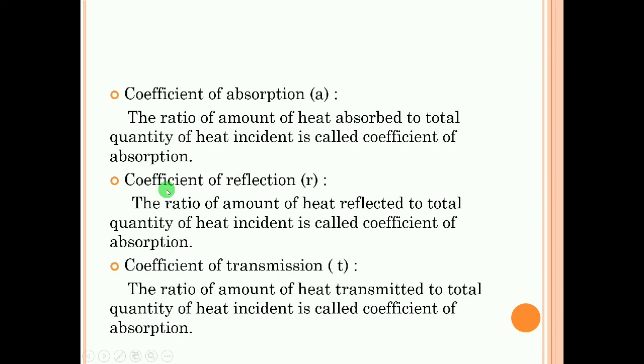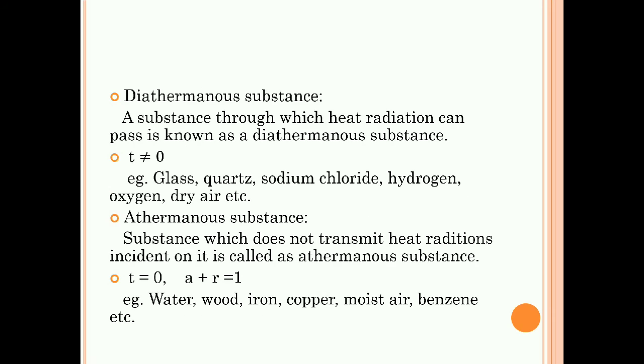Similarly here we can consider the coefficient of reflection, small r. The ratio of the amount of heat reflected to the quantity of heat incident is called the coefficient of reflection. The coefficient of transmission, small t, is the ratio of the amount of heat transmitted to the quantity of heat incident. This is QA upon Q, QR upon Q, QT upon Q. These are the definitions here for A, T and R.